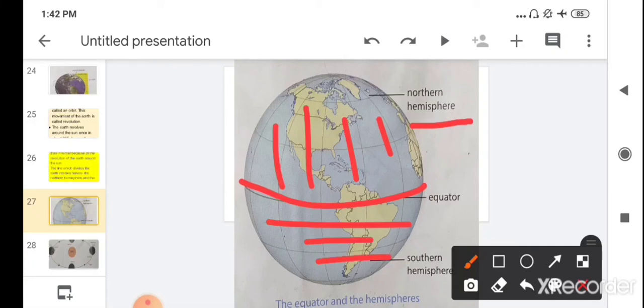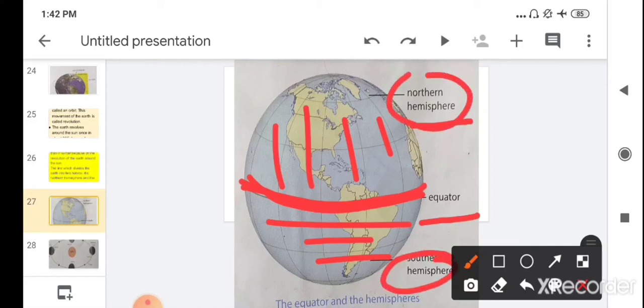The imaginary line which divides the earth into two parts is called the equator. This equator divides the earth into two halves: one is the northern hemisphere and the other is the southern hemisphere.